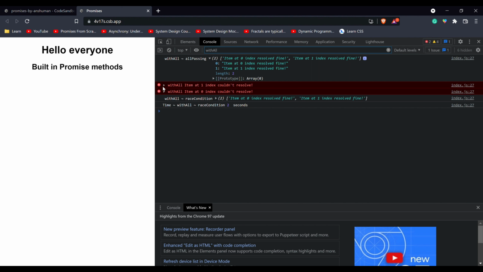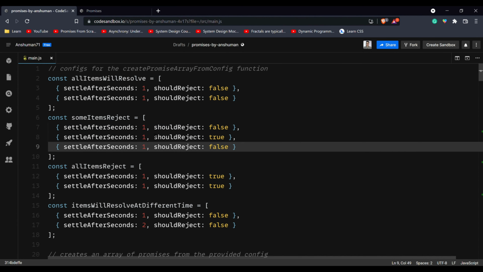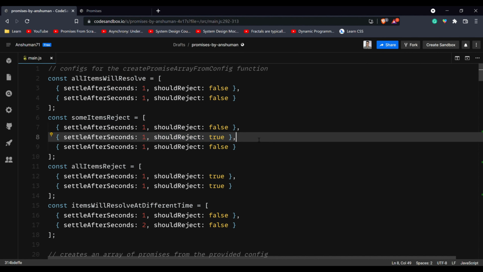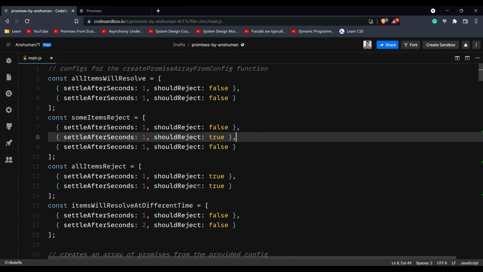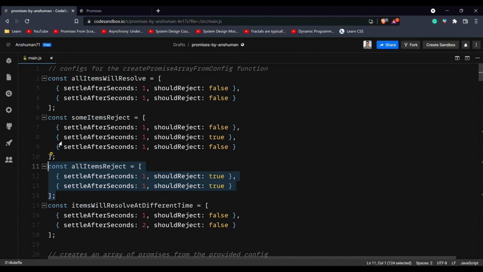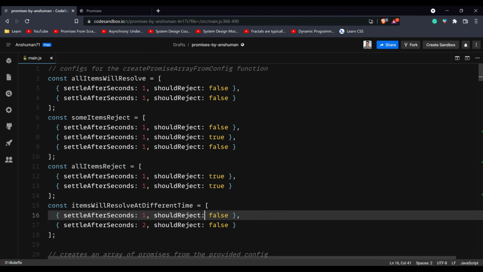Now the second one fails at the first index, which means the first one got resolved, but the second one, because we set it to shouldReject, it failed, and hence we got the log that the item at index 1 couldn't resolve. Similarly, in the third example, we had both of the items set to reject. So the first one rejected, which is at the 0th index. And in the final one, we'll see that both of them resolved fine as provided in the config.